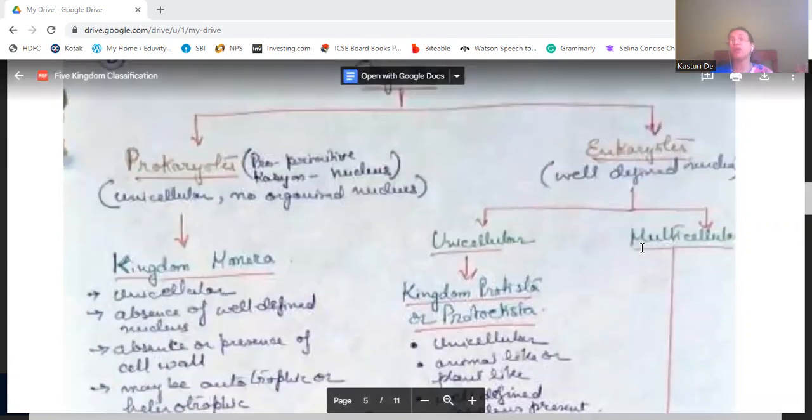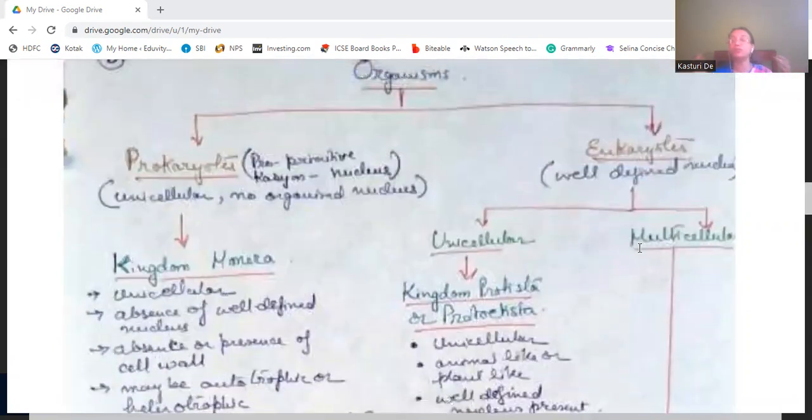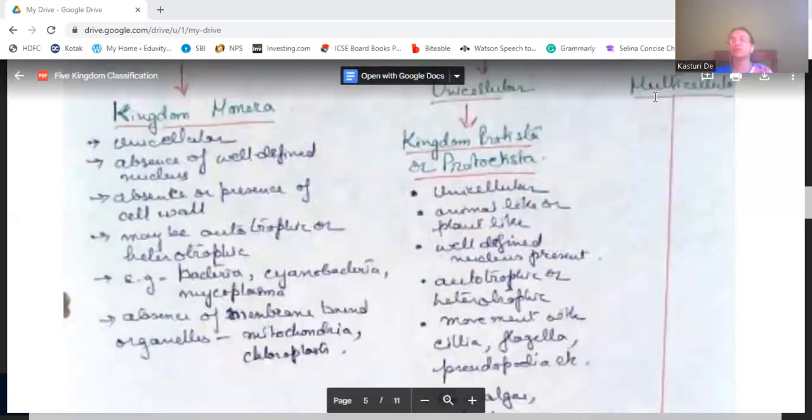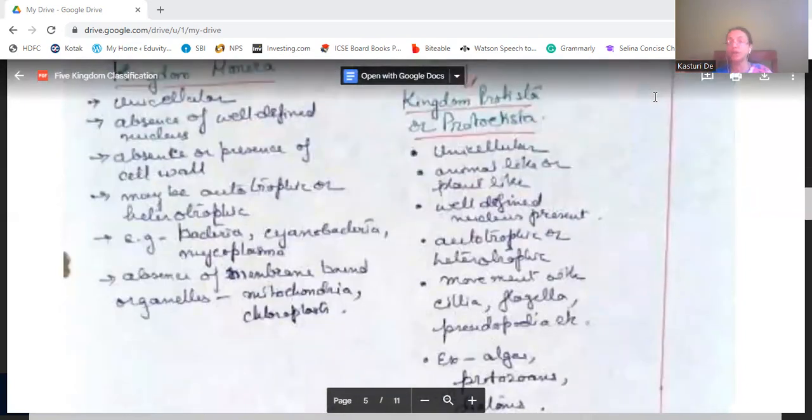Then we come to eukaryotes. Eukaryotes are of two types, unicellular and multicellular. Unicellular eukaryotes are grouped into one kingdom known as Protista, kingdom Protista, or you can say Protoctista. It is either known as the Protista or Protoctista kingdom. These have the characteristic that they are also unicellular, but they are animal-like or plant-like. They have a well-defined nucleus present.